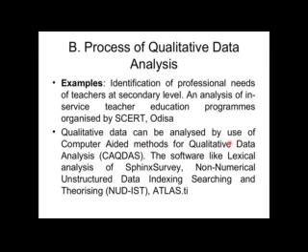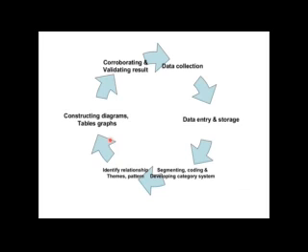The data can be analyzed by the use of computer-aided methods for qualitative data analysis, with software like Lexicon, SPSS, non-numerical unstructured data indexing, searching and theorizing, Atlas, and so on. The process consists of the following steps. First is data collection, then data entry and storage. Then segmenting, coding, and developing a category system. Then identifying relationship themes and patterns, constructing diagrams, tables, graphs, and corroborating and validating results. This is how the process goes on.